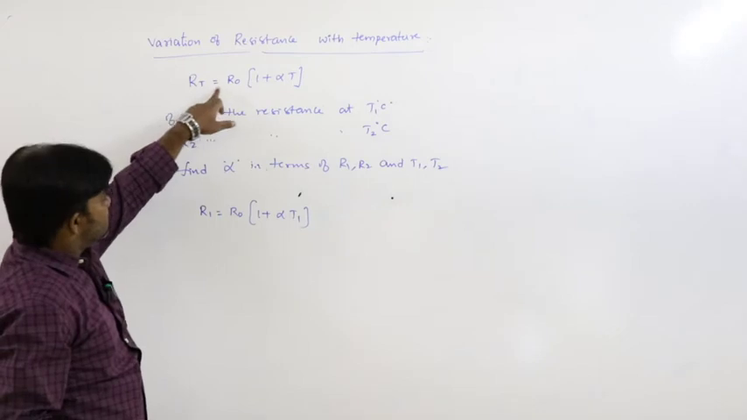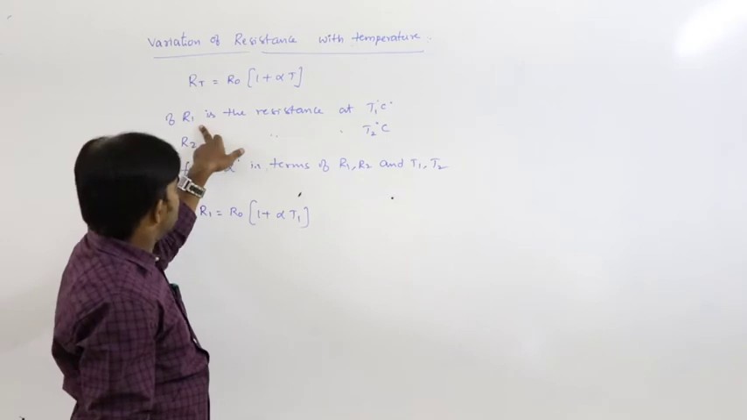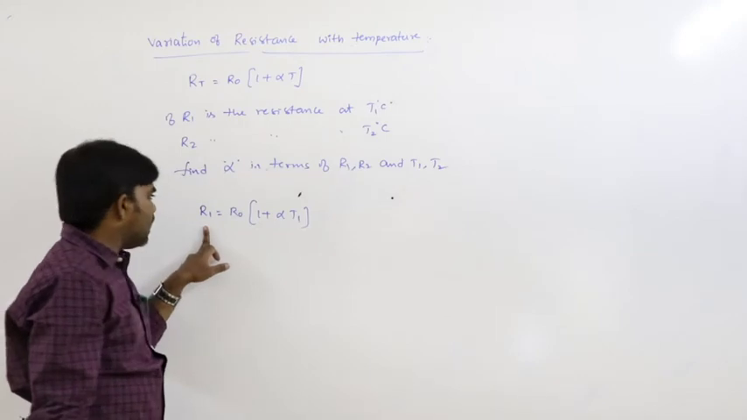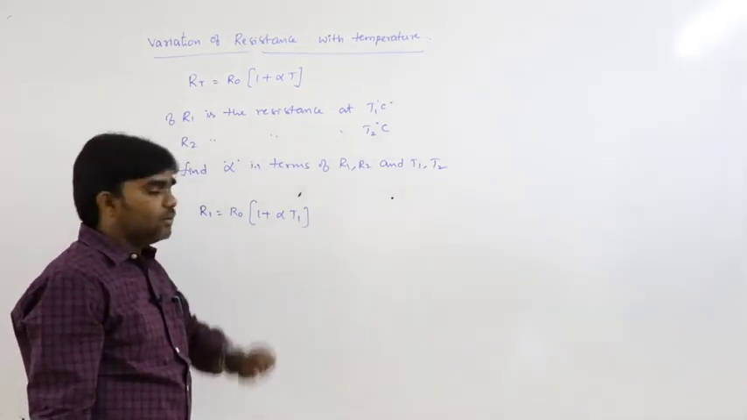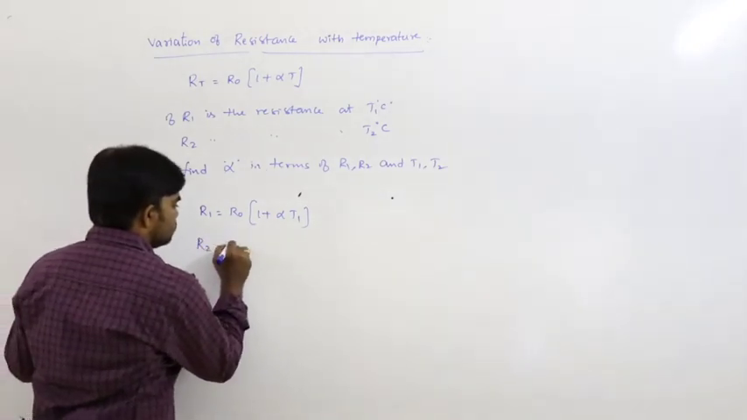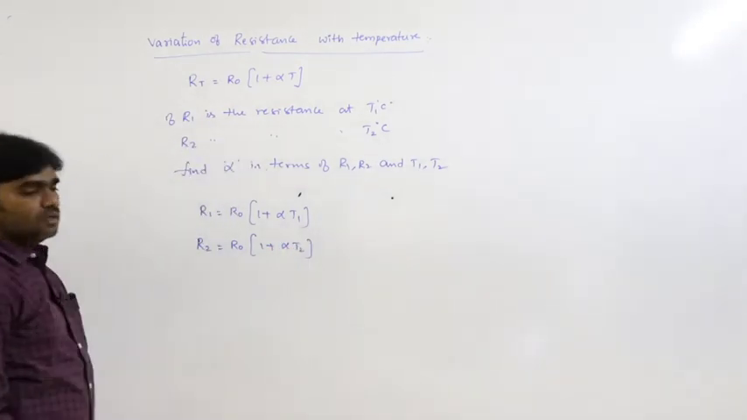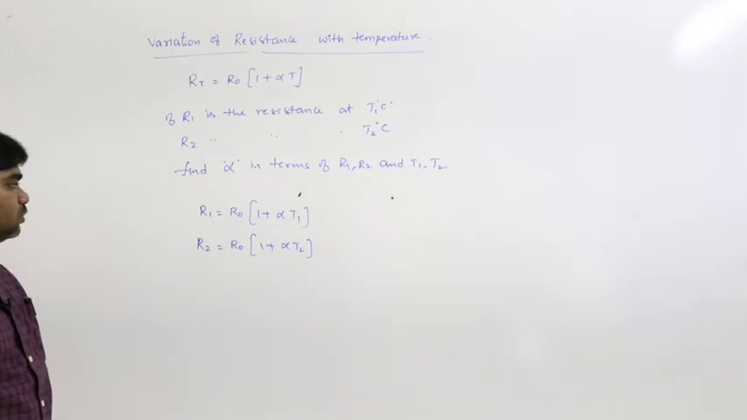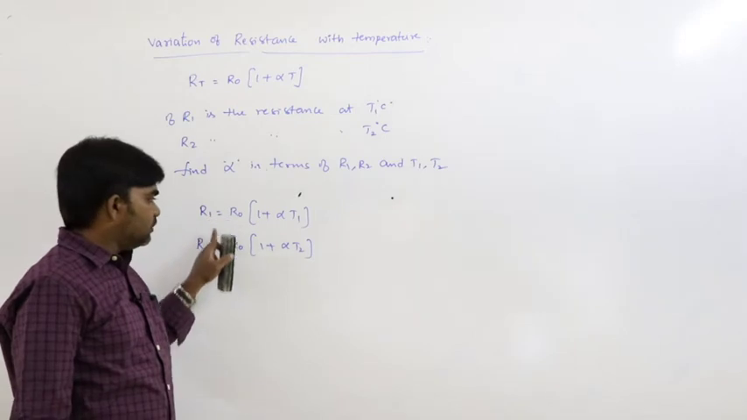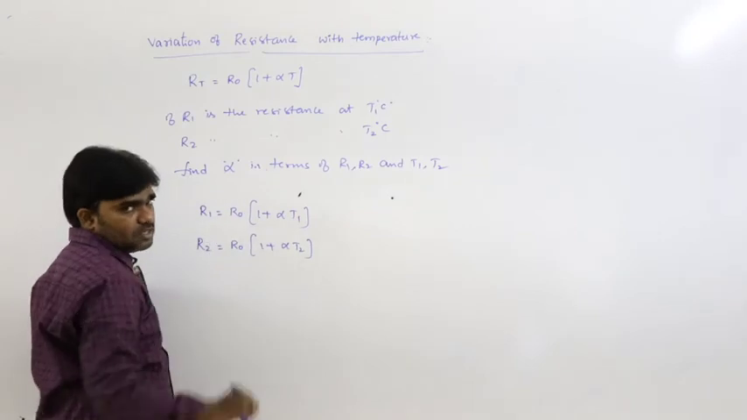Here R_T is equal to R naught into 1 plus alpha T, where R1 is the resistance at temperature T1 degree Celsius. Now I am writing R1 is equal to R0 into 1 plus alpha T1. Similarly, R2 is equal to R0 into 1 plus alpha T2.